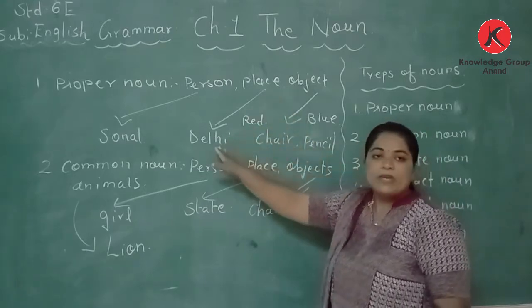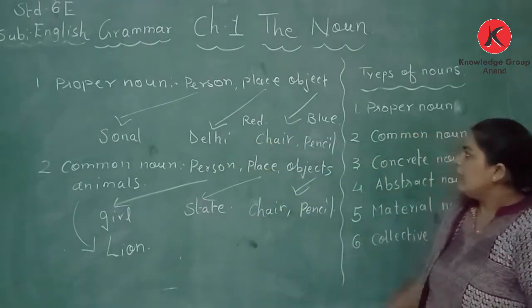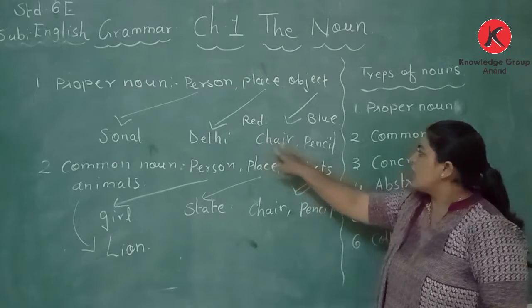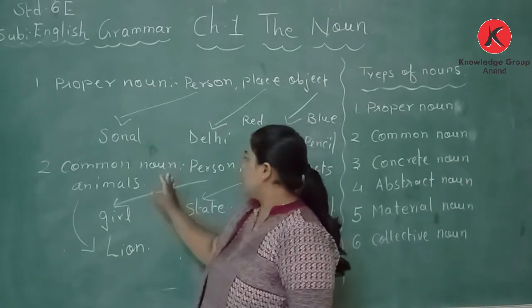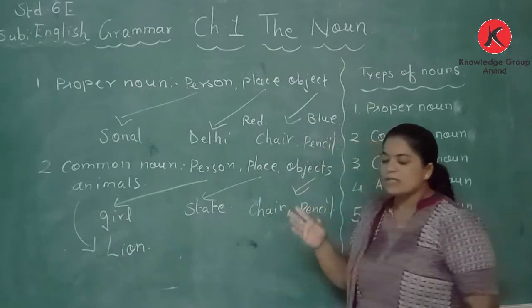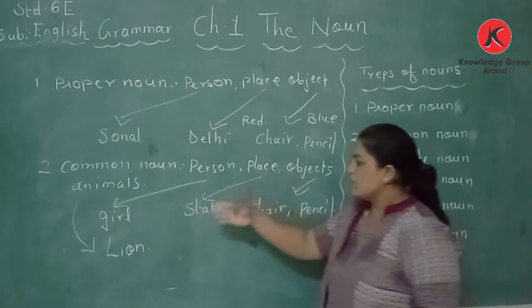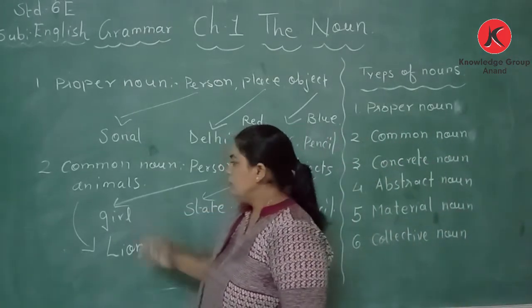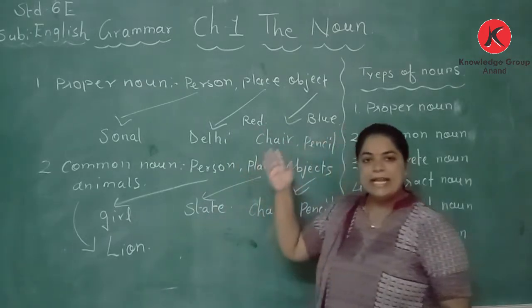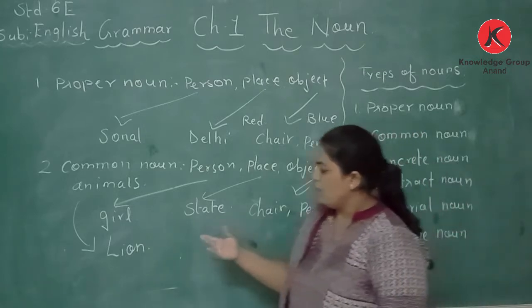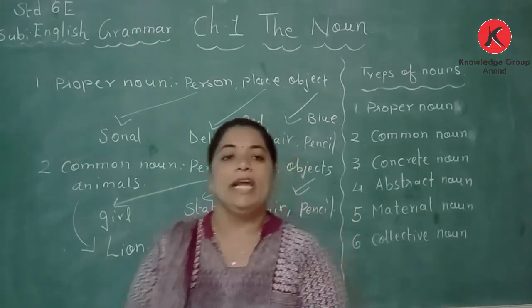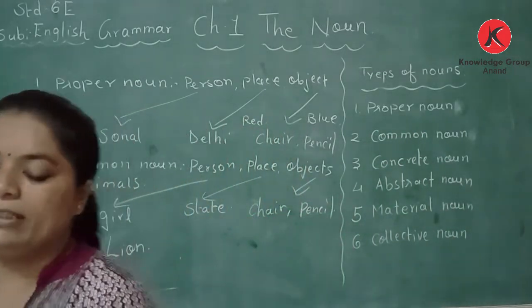For the place we have taken Delhi, and for objects, red chair and blue pencil. Second is a common noun: person, place, objects and animals. For persons we have taken girl, for places state, for objects chair and pencil, and for animals a lion.